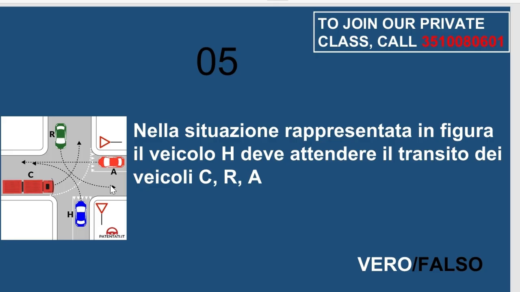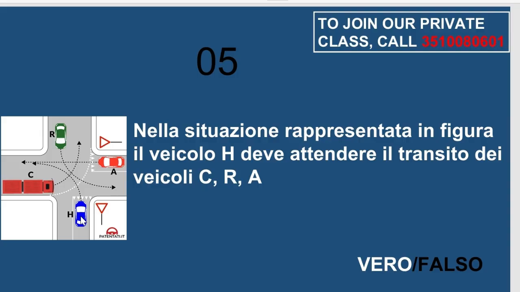because the first vehicle to leave this intersection is the red vehicle, which is the C. After the red vehicle is gone, the second vehicle to leave this intersection is the green, which is the R. While the third vehicle to leave this intersection is the red vehicle, which is the A. Then the blue is the last to leave the intersection.